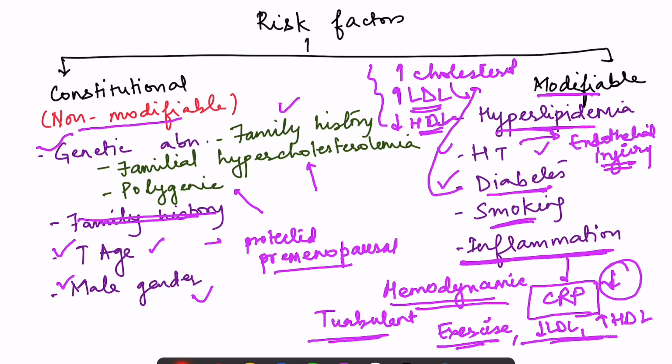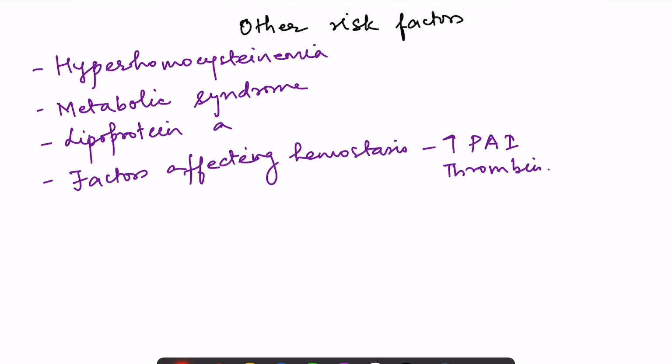Okay. So these are the non-modifiable and modifiable risk factors. Apart from these, there are other risk factors which include hyperhomocystinemia and metabolic syndrome. Metabolic syndrome is a condition of clustering of abnormalities, like obesity, hypertension, diabetes, hyperlipidemia. So obviously these all are risk factors for atherosclerosis.